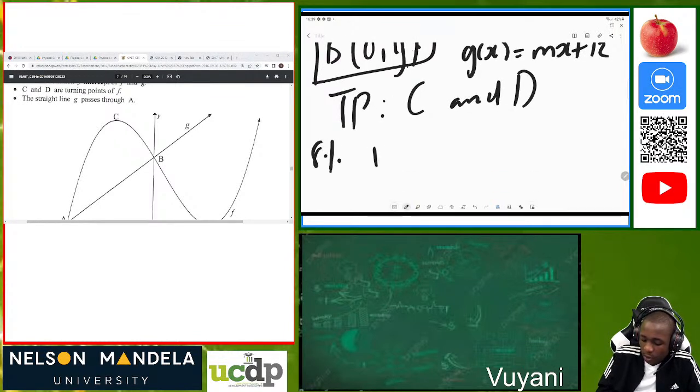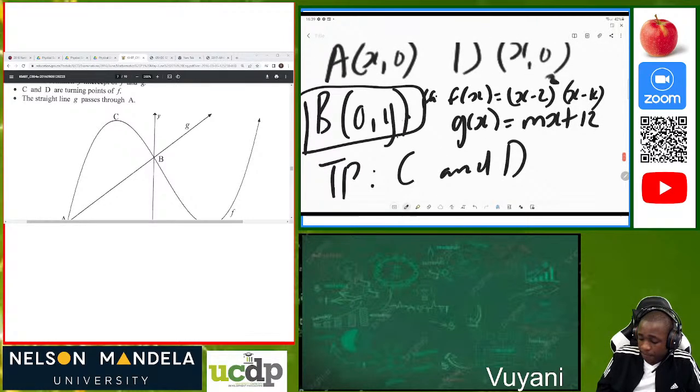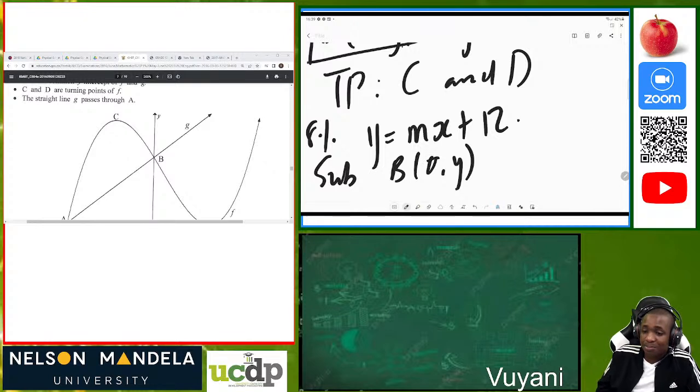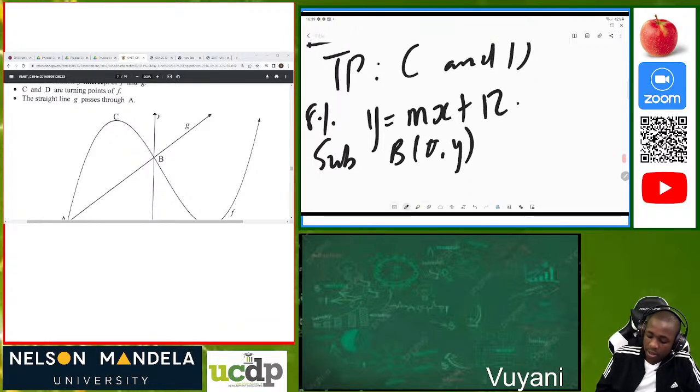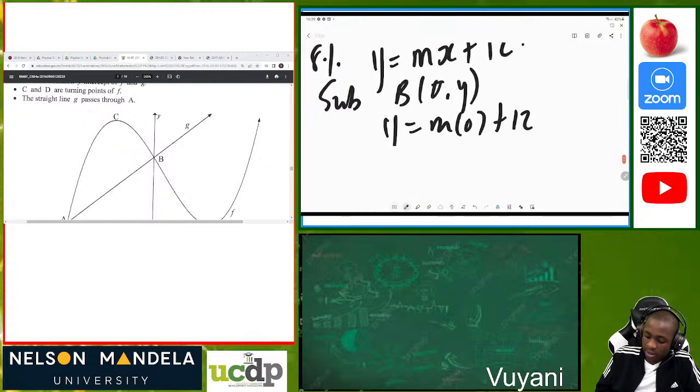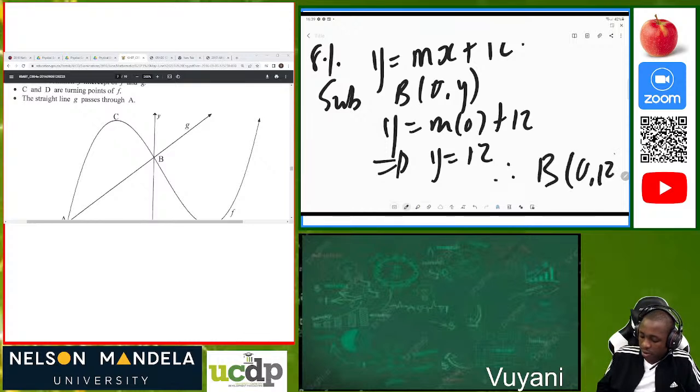So we have y equal to mx plus 12. I want to use this one. So I substitute B, which is (0, y), because they told us B is a y-intercept. So now we know 0 is equal to m times 0 plus 12. Then we can see that y is equal to 12. Therefore the coordinates of B are (0, 12).